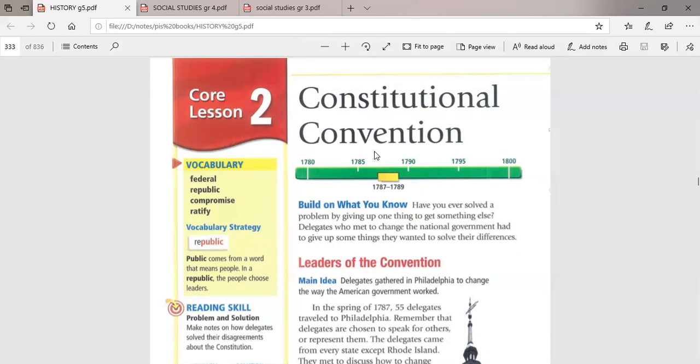Also, the Congress had weak power, and the last reason was Shays' Rebellion. This rebellion showed how weak the Articles of Confederation were, so the delegates of the Congress gathered again to change them. That's why our lesson is called Constitutional Convention.